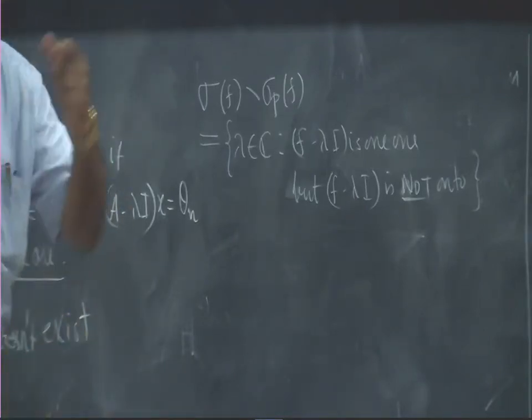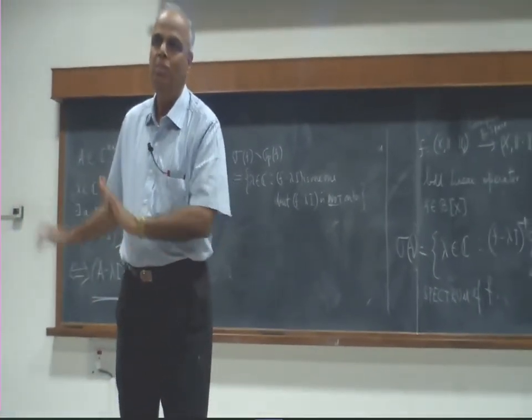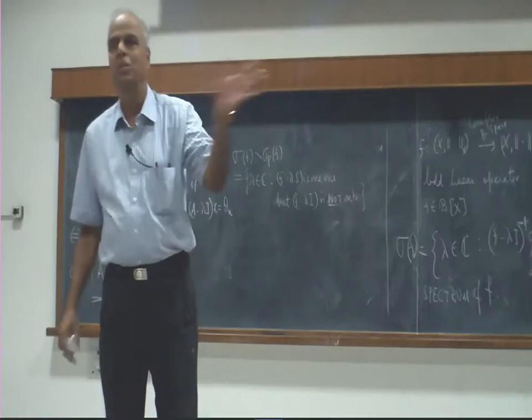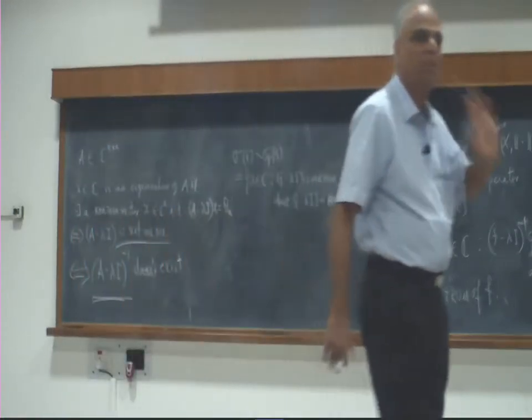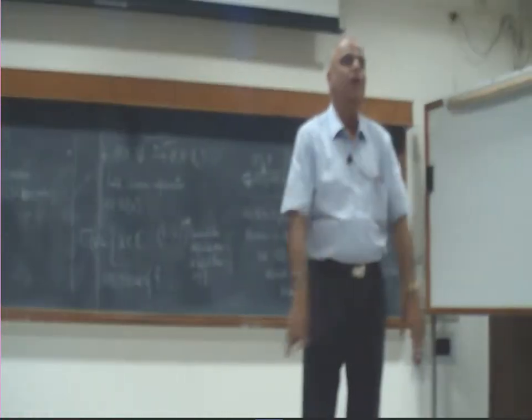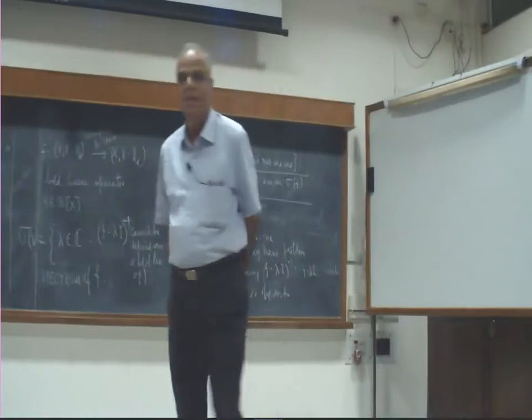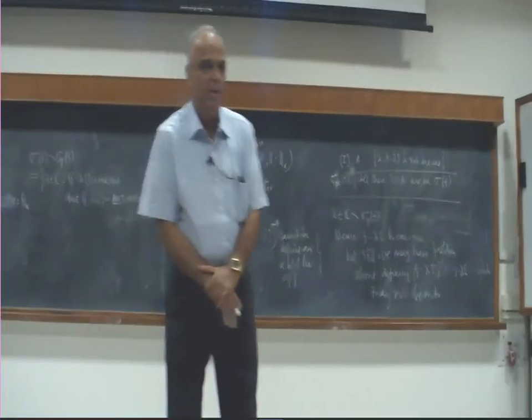The moment it is 1-1 and onto, the open mapping theorem says the inverse is bounded. So therefore those points cannot be in the spectrum. The spectrum consists of all those points for which the f minus lambda I inverse cannot be defined as a bounded operator.